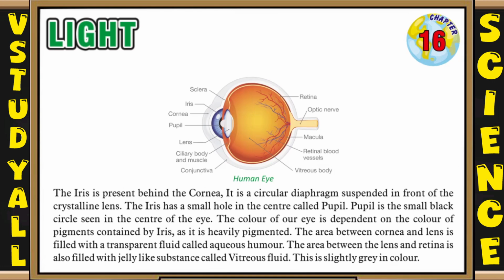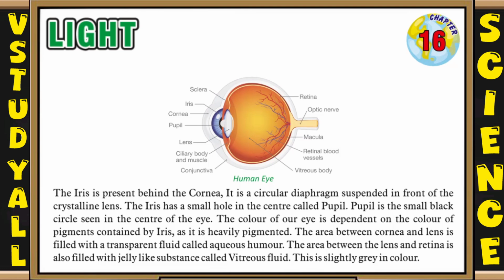So here you can see the picture of the human eye. The iris is present behind the cornea. It is a circular diaphragm suspended in front of the crystalline lens. The iris has a small hole in the center called pupil. Pupil is the small black circle seen in the center of the eye. The color of our eye is dependent on the color of pigments contained by the iris, as it is heavily pigmented. The area between cornea and lens is filled with a transparent fluid called aqueous humor. The area between the lens and the retina is also filled with a jelly-like substance called vitreous fluid. This is slightly gray in color.